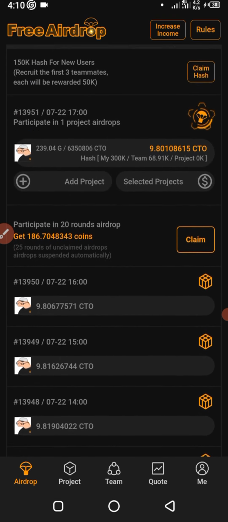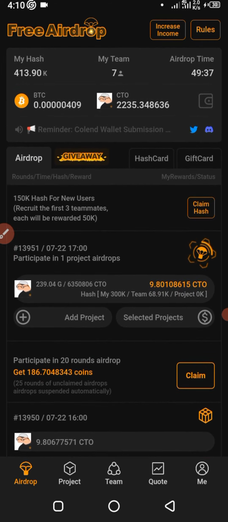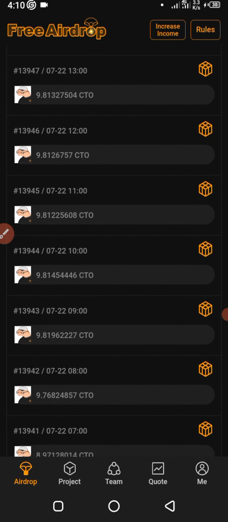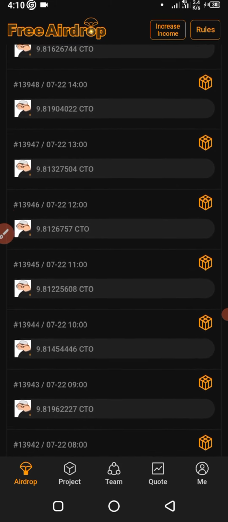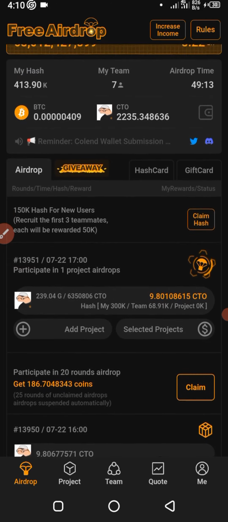So I can claim it now. If I click on claim here, you see that my CTO balance, which is at the top here after BTC CTO, is 2,235.34 and so on. If I click on claim, you will see those figures begin to increase, because it's going to accumulate all the airdrops I have and claim them into my wallet.